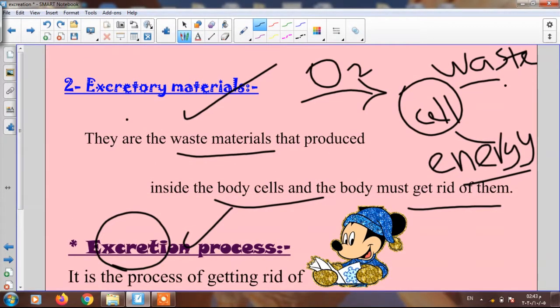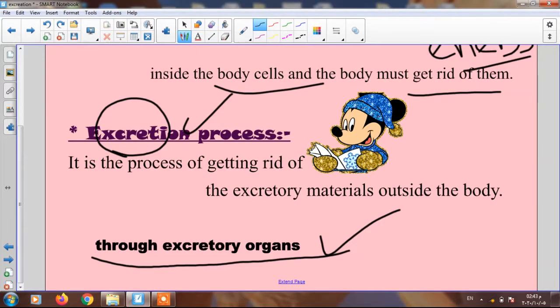Pay attention. Excretory materials are waste materials produced inside the body cells from burning the digested food, as I said, and the body must get rid of them through special organs called excretory organs. And this process is called the excretion process. So now understand what I want to say. These are three points I must differentiate between.